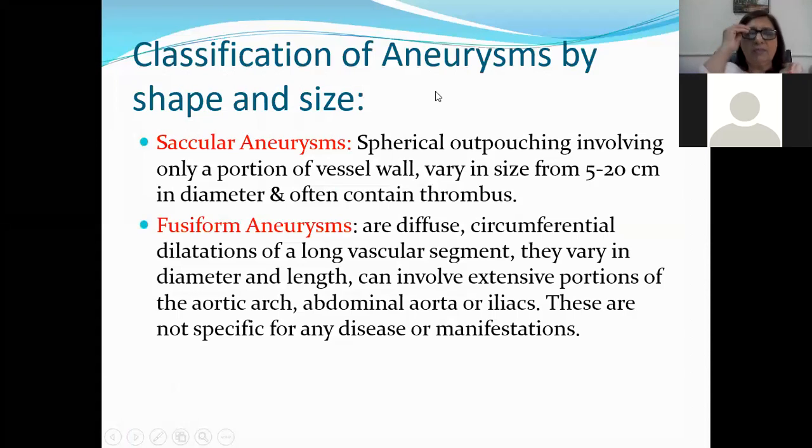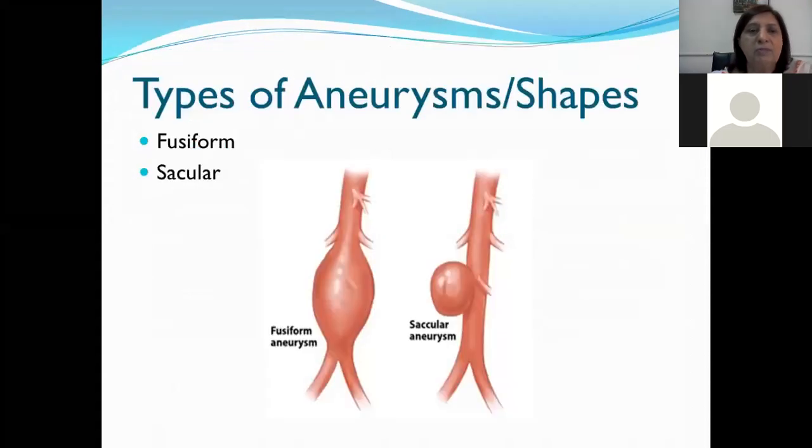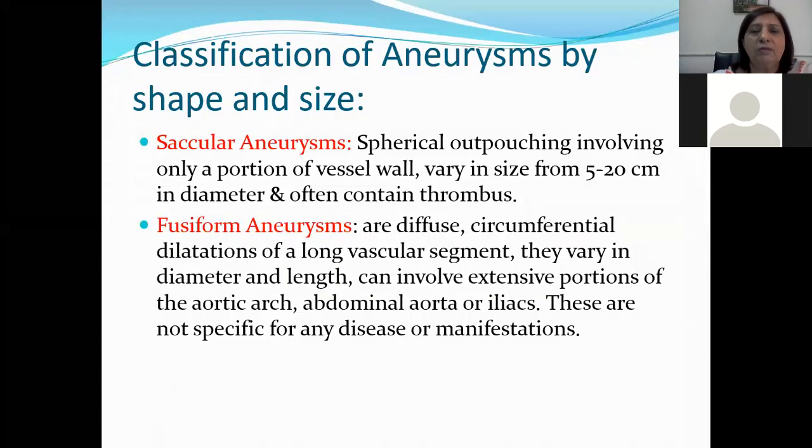Classification of aneurysm by size and shape. One classification is either they're true aneurysm or they're false aneurysm, and whether they're dissections or not. The other classification is by the size and the shape. Saccular aneurysm, fusiform aneurysm. In the saccular aneurysm, they are spherical shaped outpouchings, which involve only a portion of the vessel wall. This can vary in size from 5 to 20 centimeter in diameter and often contain a thrombus.